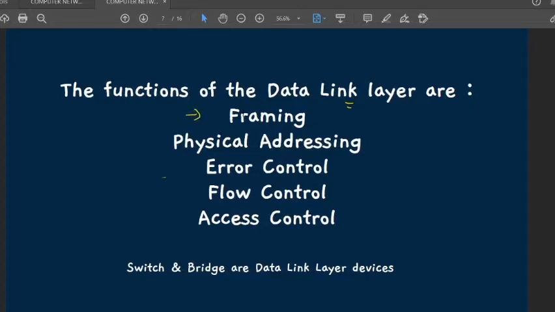Framing is a function of the data link layer. It provides a way for a sender to transmit a set of bits that are meaningful to the receiver.